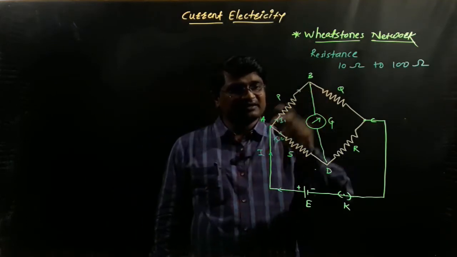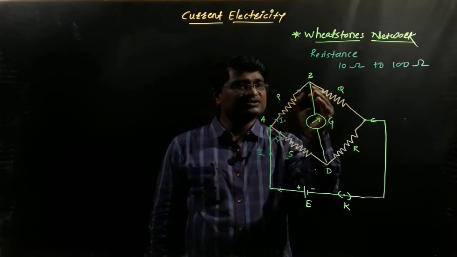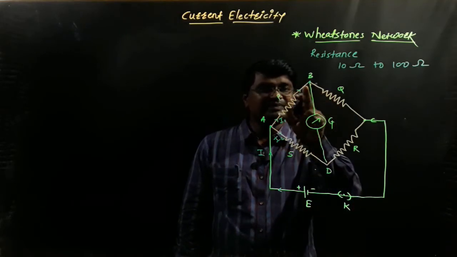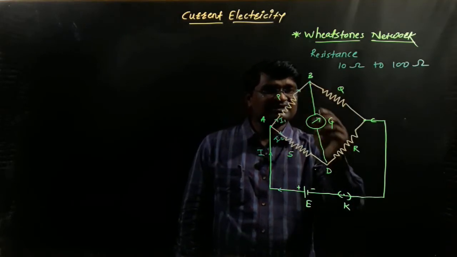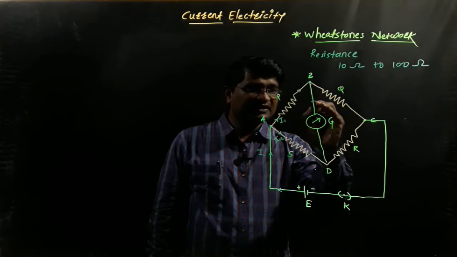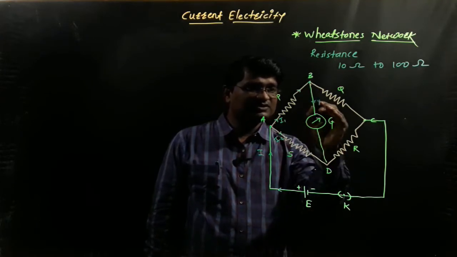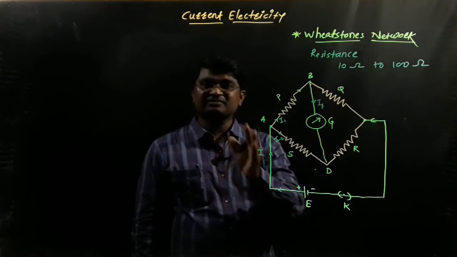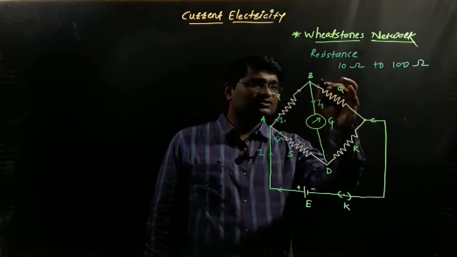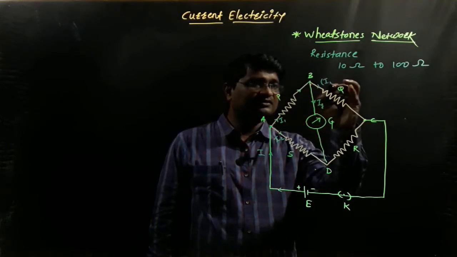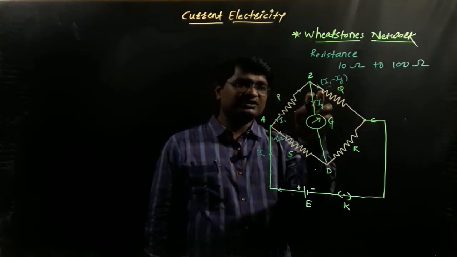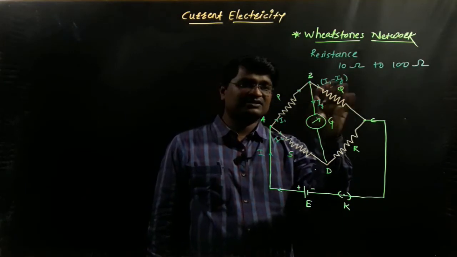But when the electric current I1 passes through the resistance P and reaches the point B, again the electric current I1 is split. Some electric current passes through the galvanometer and the other passes through the resistance Q. The current passing through the galvanometer is denoted by Ig. The remaining electric current passing through the resistance Q is I1 minus Ig, because some current Ig has gone through the galvanometer.